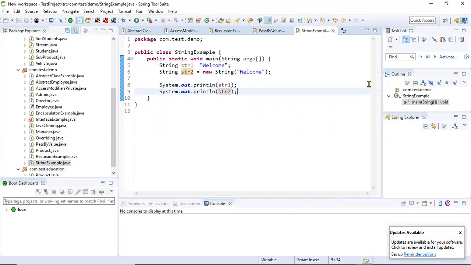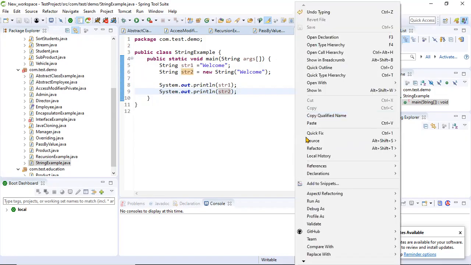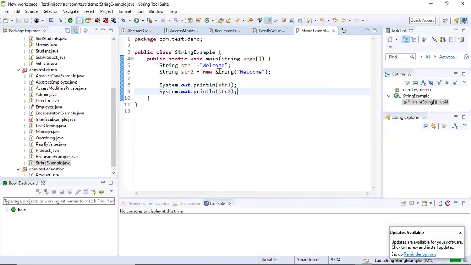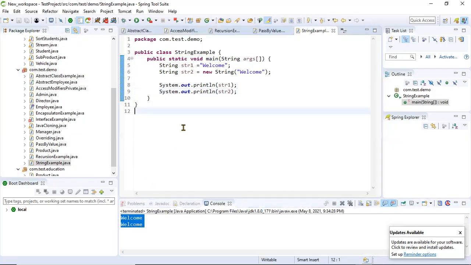Now I'm printing str1 and str2. It will print the same content, welcome, welcome only. There is no difference.